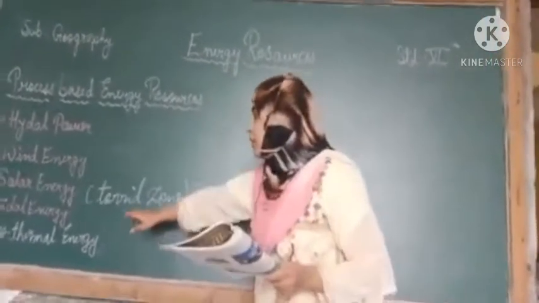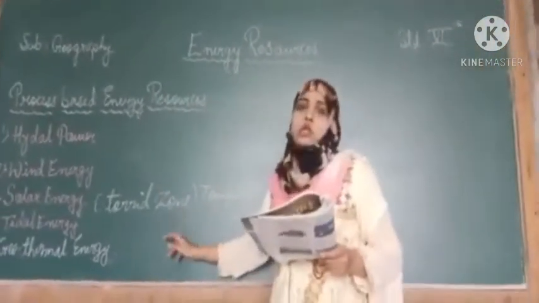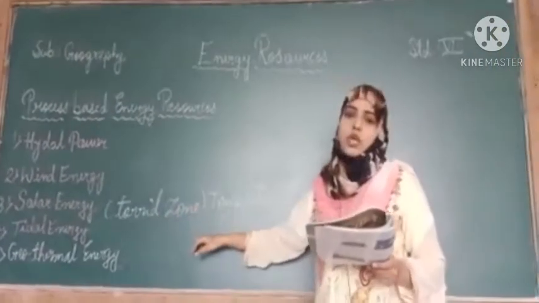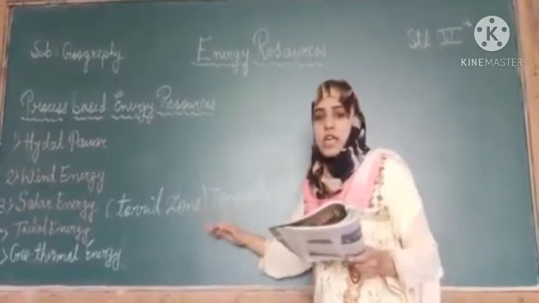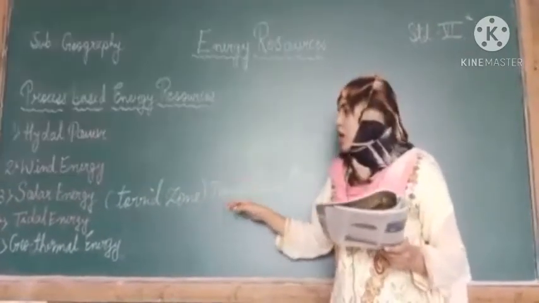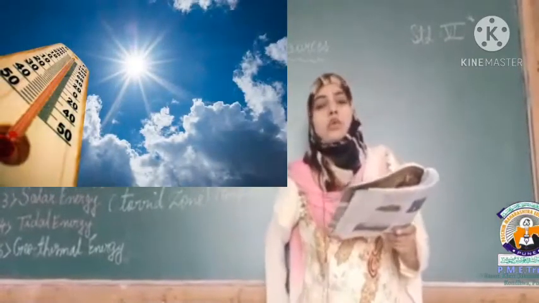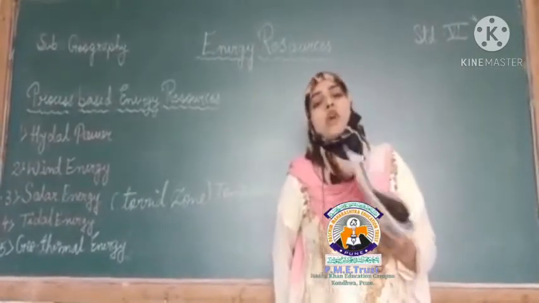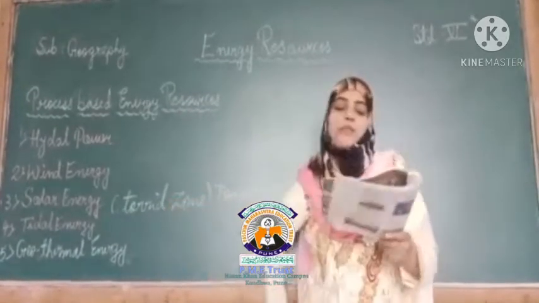So this is all about solar energy. In which areas is solar energy available? In the torrid zone, where the temperature is very high. India is the best example of a torrid zone. That's why we use solar energy so much, and there is lots of scope for solar energy here.